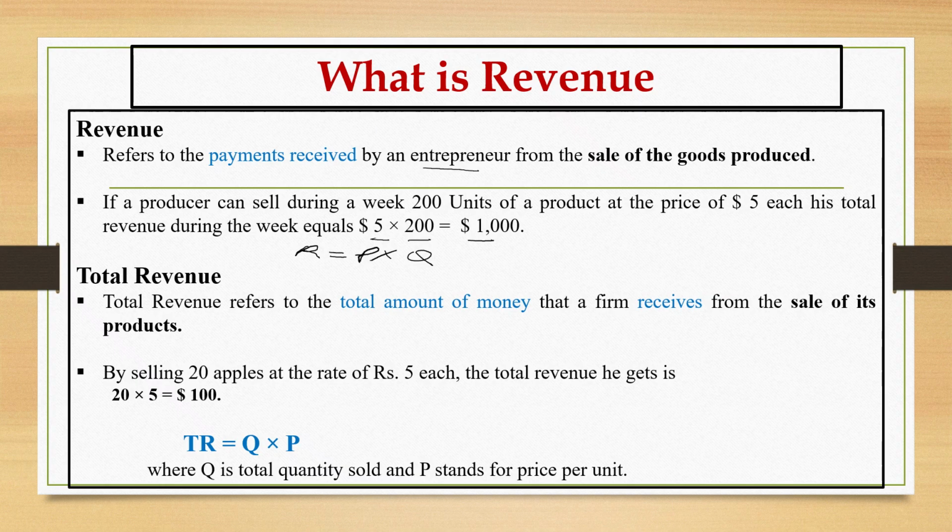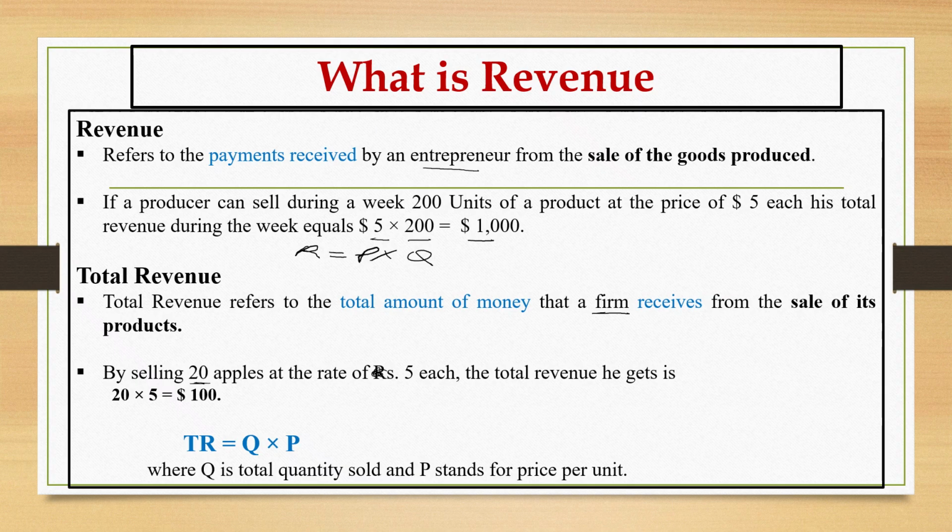Now, similarly, total revenue refers to the total amount of money that a firm, which means a business, receives from the sale of its product. Always remember, firm means business. Again, we are taking this example, like for example, by selling 20 apples. How many apples? 20. 20 is the quantity, meaning the number of products sold. So by selling 20 apples at the rate of $5, what is the rate? The rate is $5.